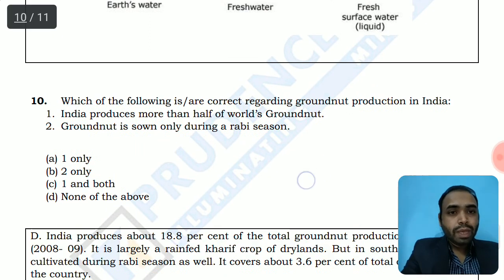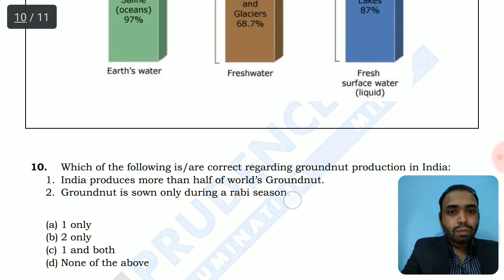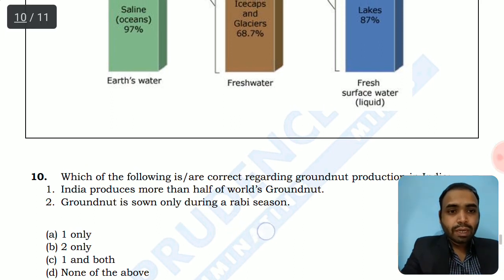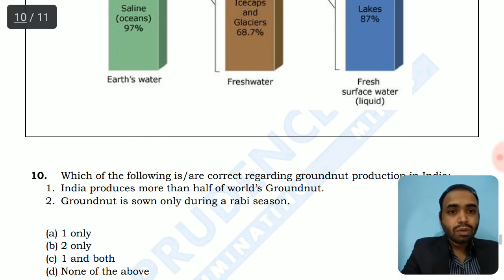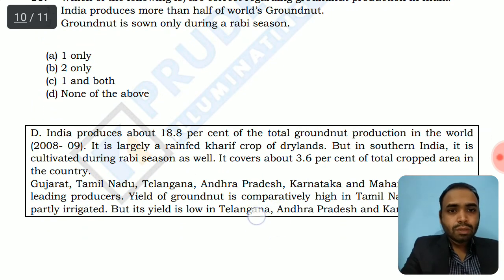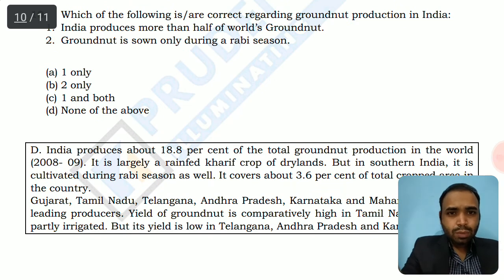Which of the following is or are correct regarding the groundnut production in India? So the first option says India produces more than half of world's groundnut. More than half is not correct. India produces quite a high proportion of groundnut, but not half. It's about 20%. The second option is that groundnut is grown only in the Rabi season. This is also not correct. It can be grown in both the seasons. So let's read the explanations. Both the options are incorrect.